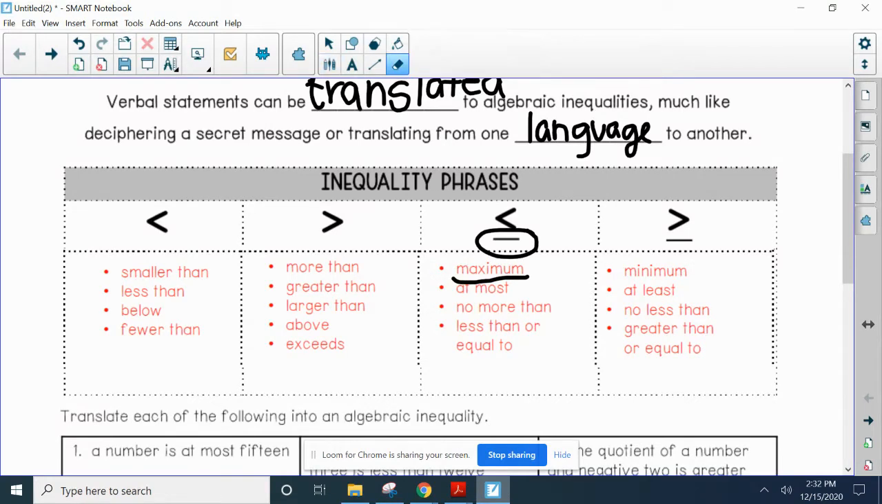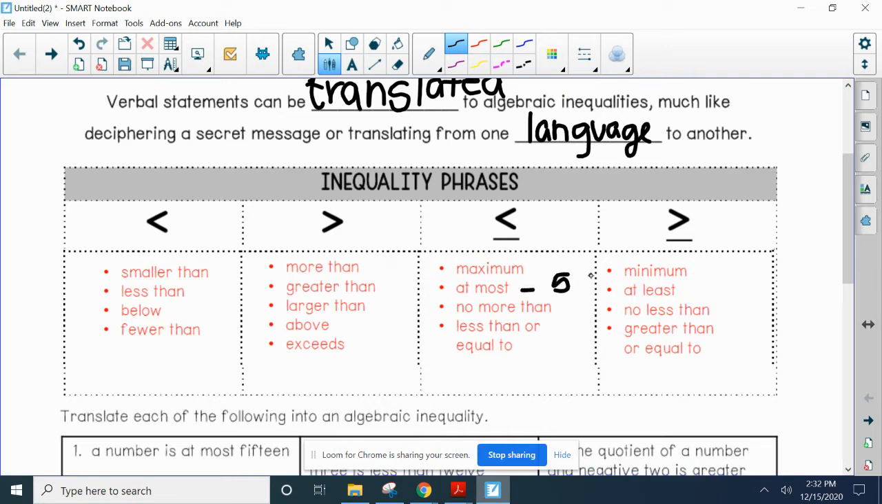At most, again, you think about like the cafeteria. The fire marshal says that there is a maximum, or at most this many people can be in the cafeteria. You can have up to 50 people. You can have at most 50 people. So you can have 50 people, or you can have less than that. So at most means this is the highest it can be, but it can be this.